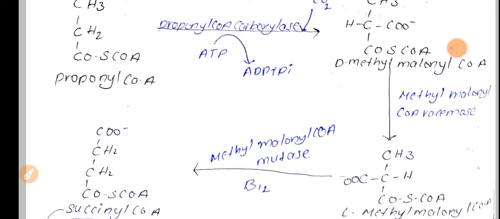Coming to oxidation of odd chain fatty acid, the end product will be the 3 carbon succinyl CoA. So this is about the oxidation of fatty acids in our body.